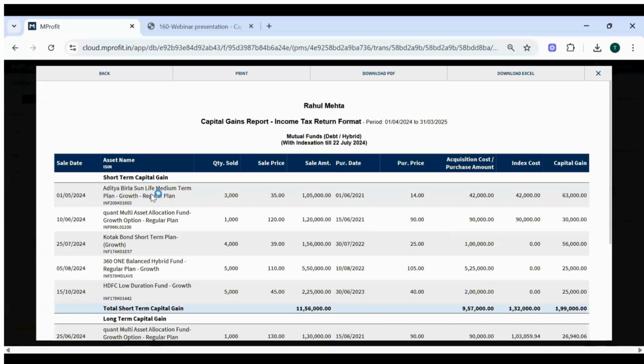So if you see the very first row, Aditya Birla Sun Life Medium Term Plan Growth Regular Plan. This was purchased before 1st April 2023, that is in June 2021, and also sold before 23rd of July 2024. If this is the criteria, depending on the number of holding days, it will show you the calculation, it will show you the capital gains. So if the holding period is less than 3 years, which is the first use case, if you see the first row, it will show it as a short-term capital gain. So you see 63,000 as a short-term capital gain.